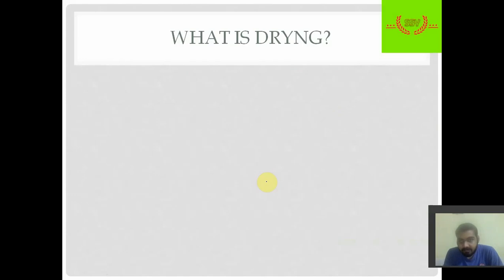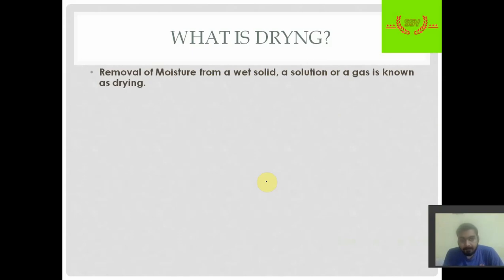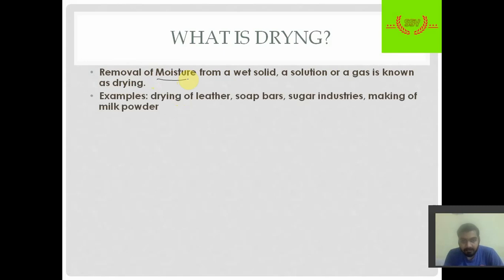So let us begin with the simplest definition. What is drying? Removal of moisture from a wet solid, a solution or a gas is known as drying. So basically we need to remove water. Moisture is mainly water. This is the basic definition.